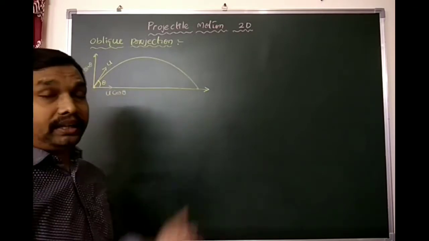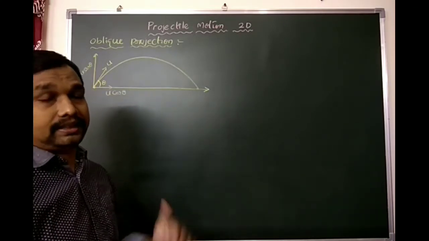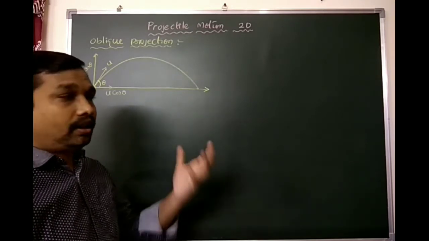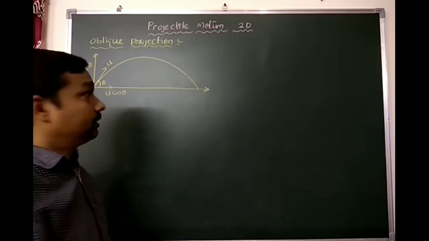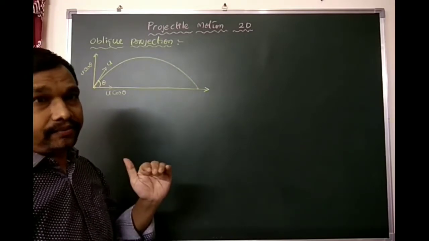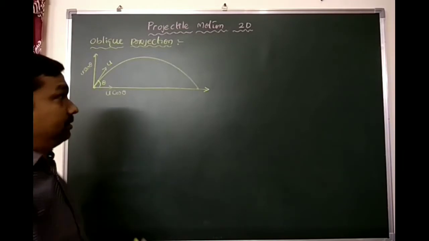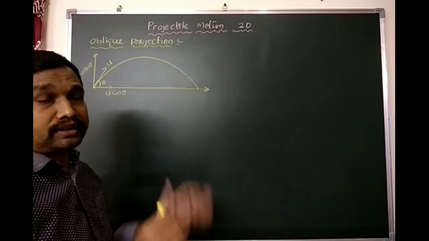When it is going in the vertical direction, the velocity of the object keeps decreasing due to acceleration due to gravity, which pulls the object in the downward direction. So u sin theta keeps decreasing when it is going upward. What about u cos theta? u cos theta remains constant.